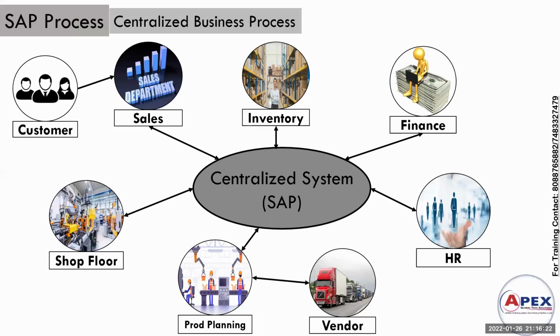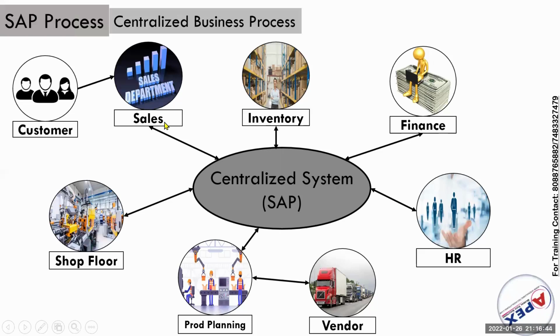Getting my point? Suppose the HR team wants to access the sales department, to check what human resources are required. There is no need to contact the sales department individually.